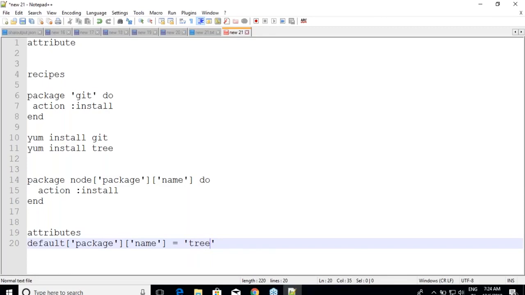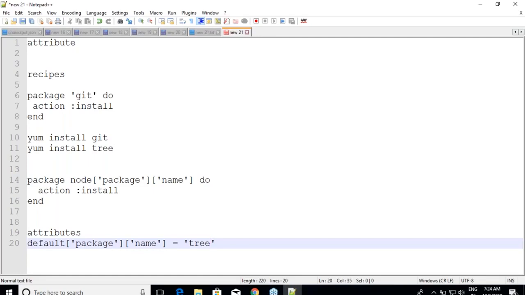And then whenever you want to generalize, you have to do this kind of parameterization, and that is what we have done in the last class. Now are we clear? Rather than hard coding the stuff, whatever can change will always be an attribute, because whenever we want to change those values, there is no need for you to rewrite cookbooks. Just change the attribute values.